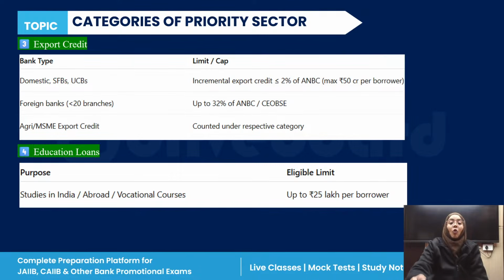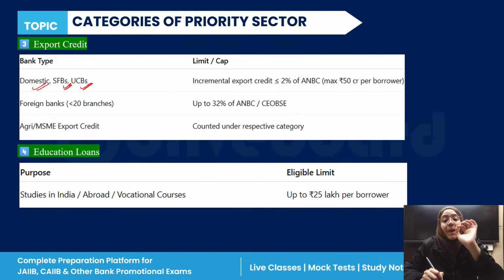Okay. Now, for the export credit, for domestic banks, small finance banks and urban cooperative banks, you can have 50 crore per borrower. This is the maximum limit. So if you want to take the loan under the priority sector advance as an export credit, maximum 50 crore per borrower is allowed here, not more than that.